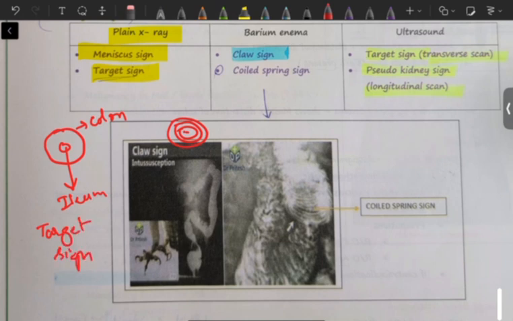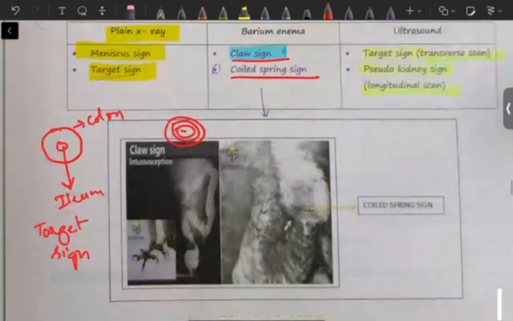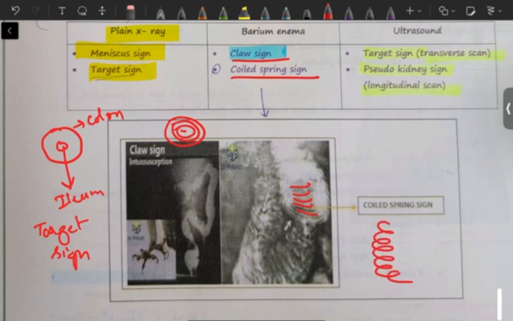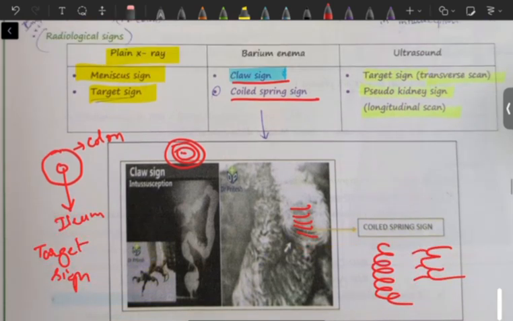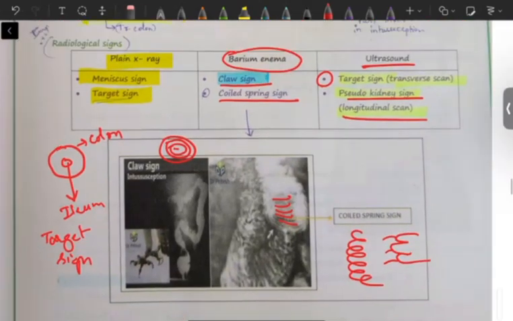Okay, so next barium enema. In case of barium enema it will be like a coiled spring sign or a claw sign like this. One thing is getting into another, so it is appearing like a coiled spring or claw. Okay, so coiled spring sign or claw sign in case of barium enema. And if we do ultrasound, again it will appear like a target sign or a pseudo kidney sign, that is on a longitudinal scan. So this was about intussusception.